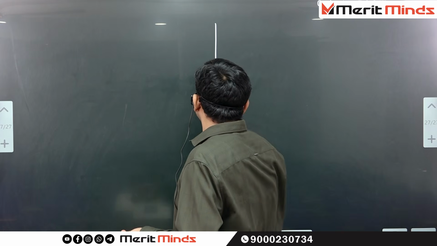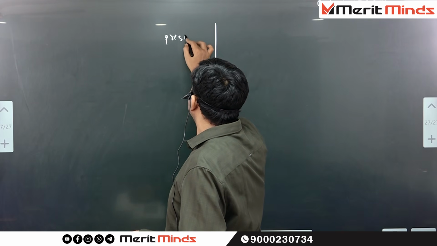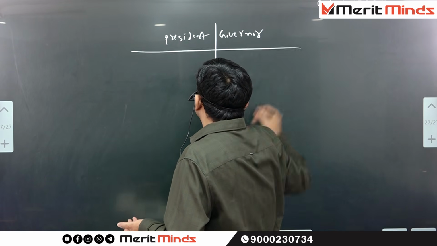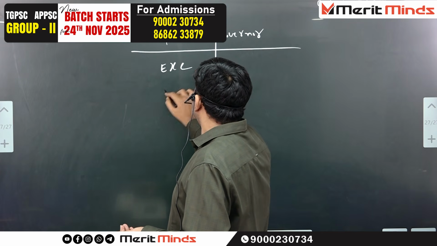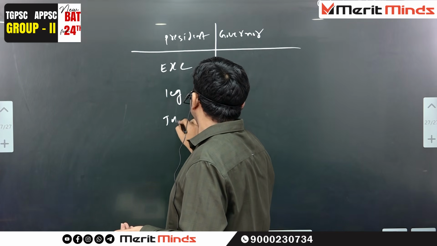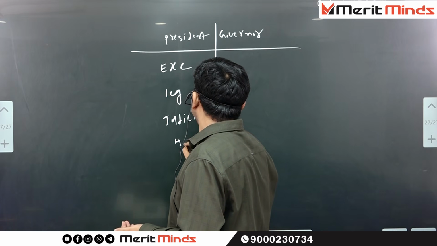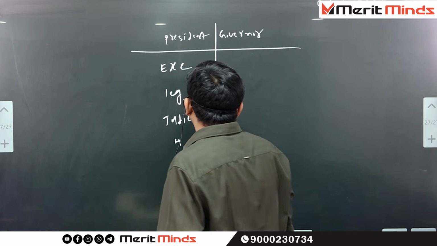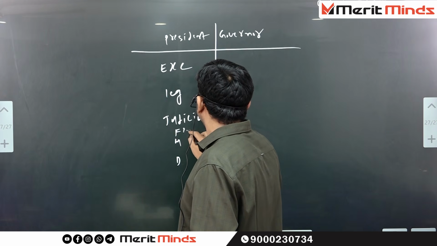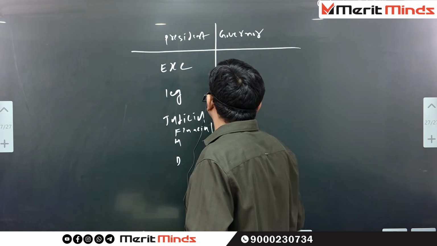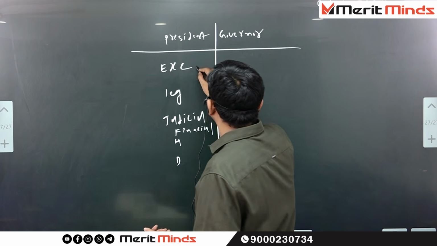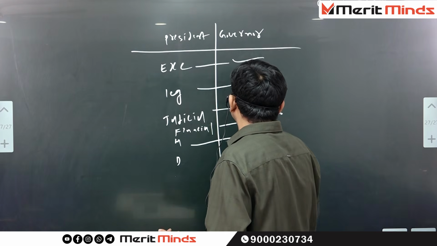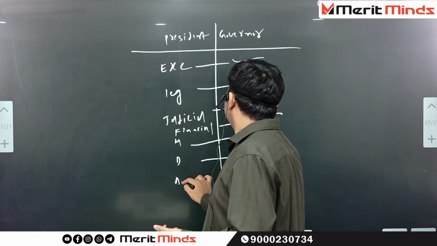Then if you observe the president and governor topics, read them comparatively. Generally the president has different types of powers like executive powers, legislative powers, judicial powers, military powers, diplomatic powers, ambassadorial powers, and financial powers. The governor also has the same powers: executive, legislative, judicial, financial. But the governor does not have military, diplomatic and ambassadorial powers.